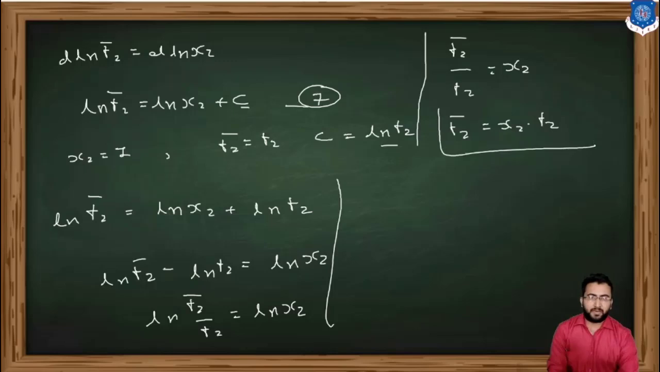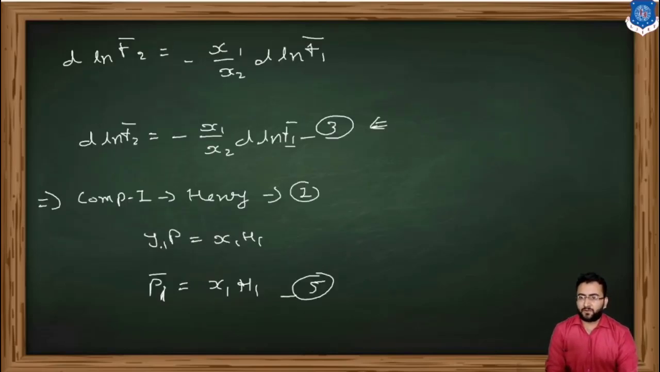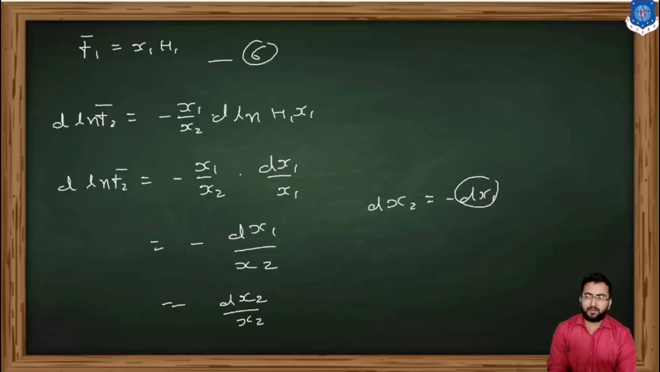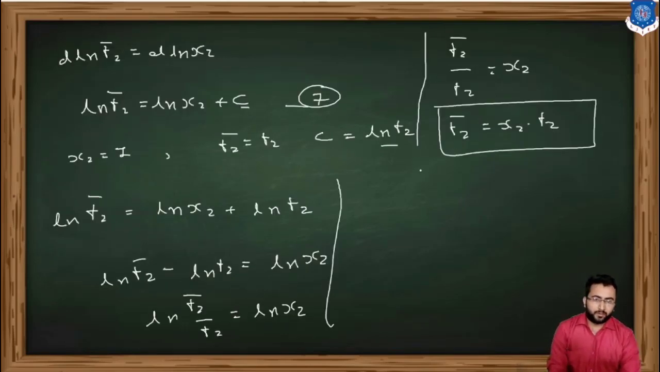So here we get the Lewis fugacity rule. We started from component 1, for which we used Henry's law. We applied Henry's law for component 1 and got the Lewis fugacity rule for component 2. So here we get the Lewis-Randall rule for component 2. This is how we can prove this derivation.